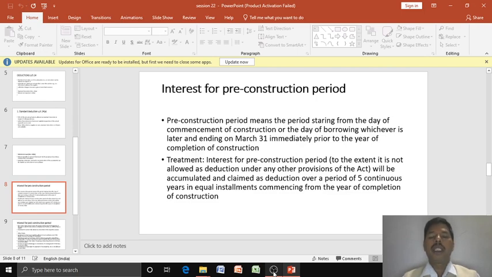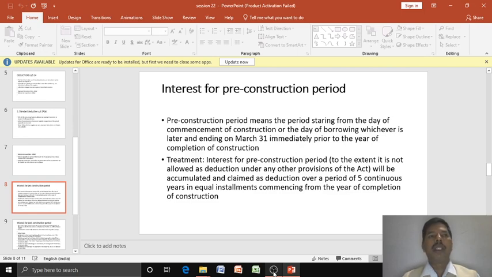How to treat interest for the pre-construction period in income tax: to the extent it is not allowed as deduction under any other provisions of the act, it will be accumulated and claimed as a deduction over five continuous years in equal installments, commencing from the year of completion of construction. So if a house is completed in the year 2017-18, then from that year onwards he can claim the deduction in five equal installments.